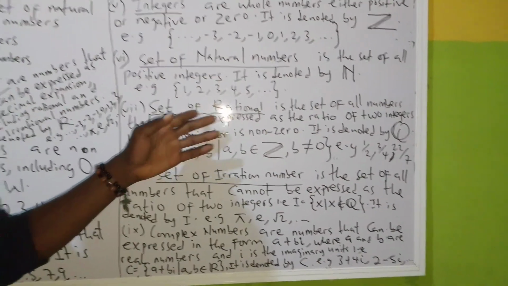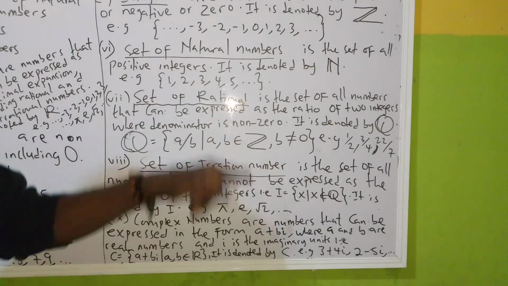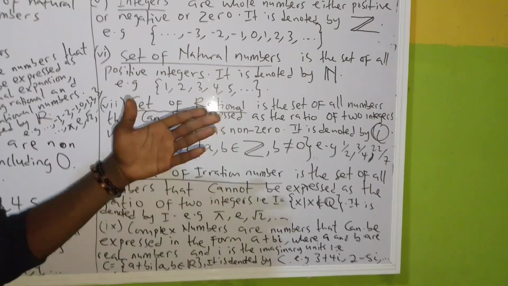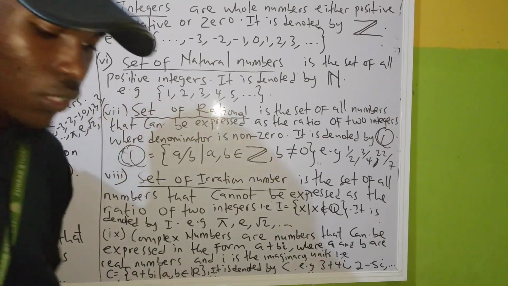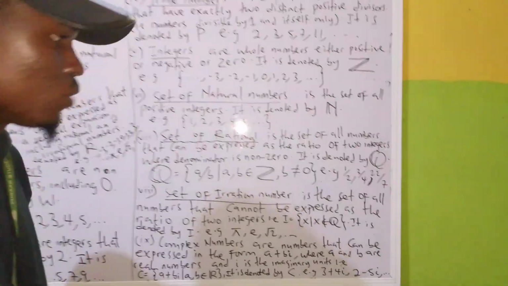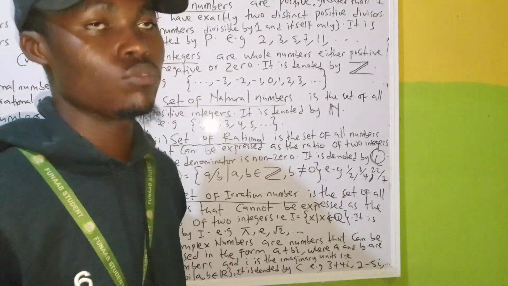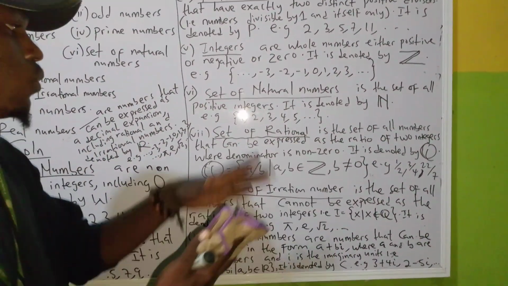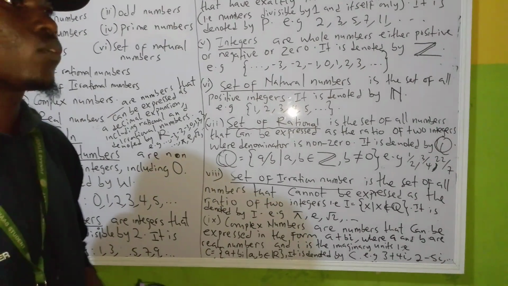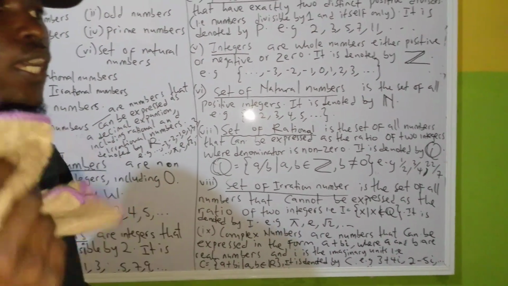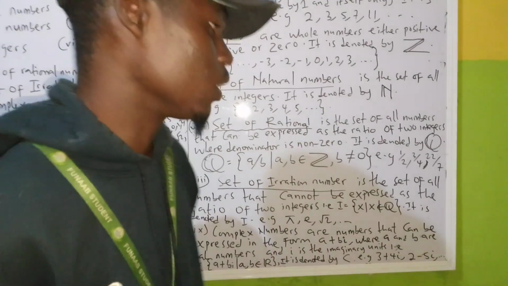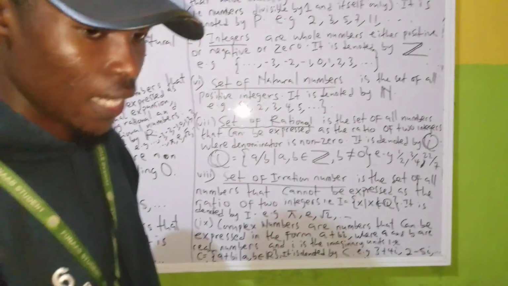Now the set of rational numbers. It is the set of all numbers that can be expressed as a ratio of 2 integers. You can pick any 2 integers together. I can pick 5 and 2, 5 divided by 2. 5 is an integer, 2 is an integer. Dividing them is like a ratio of 2 integers, which is what we call a rational number. So I can pick 1 over 2, 5 over 2, 3 over 7. I can pick anything. Don't pick the one that will give you a direct answer.